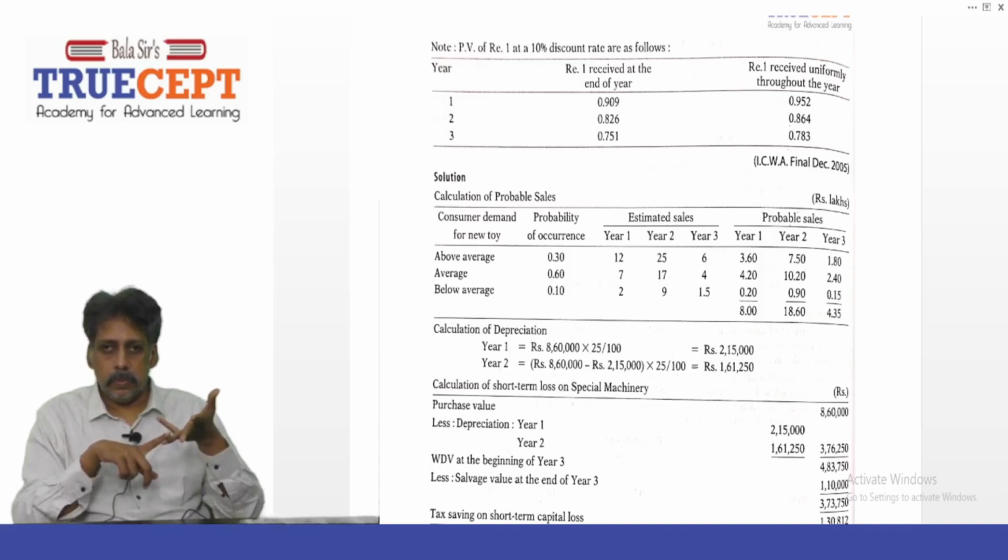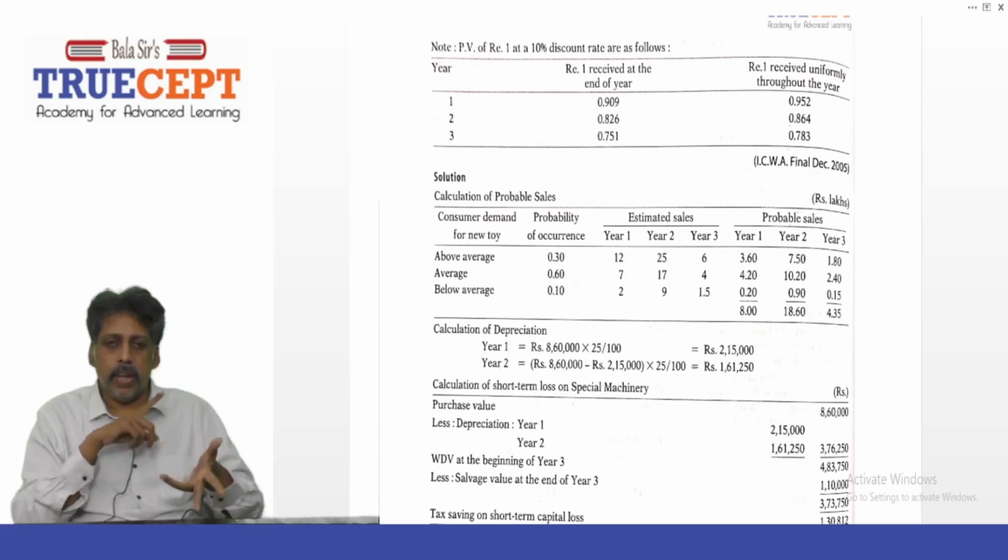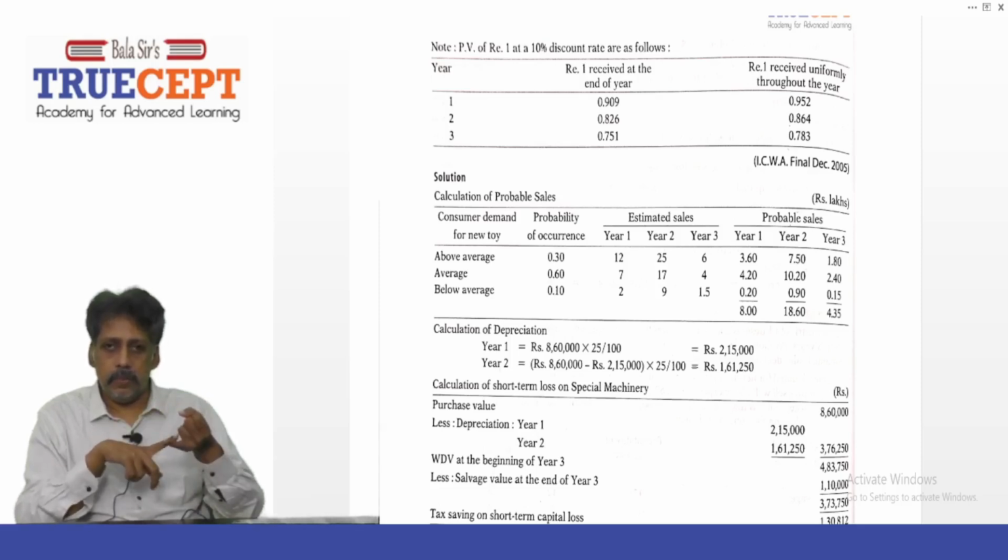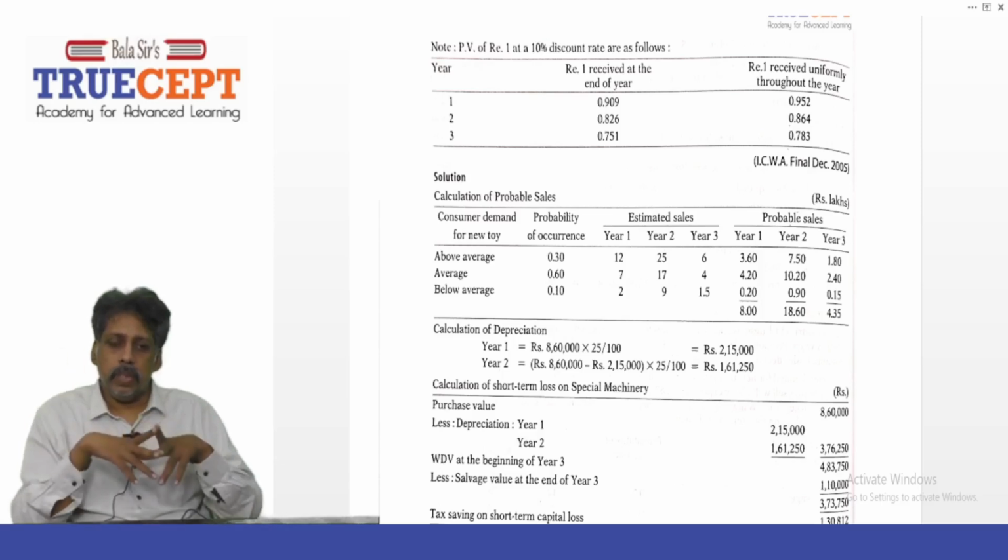Above average, it's 25 lakh. 25 lakh into 0.3, which is 7 lakh and 50,000. Then for average, it is 17 lakh. 17 lakh into 0.6, which is 10 lakh 20,000. Then 9 lakh in case of below average. 9 lakh into 0.1, how much? 90,000. Add up all the three. 18 lakh 60,000. And that is the expected sales for year 2.